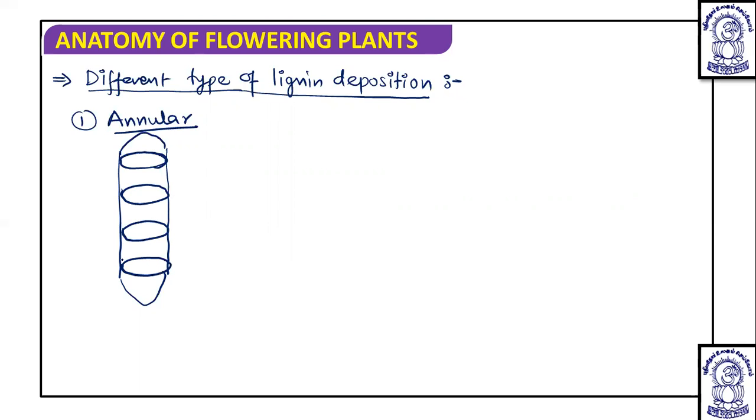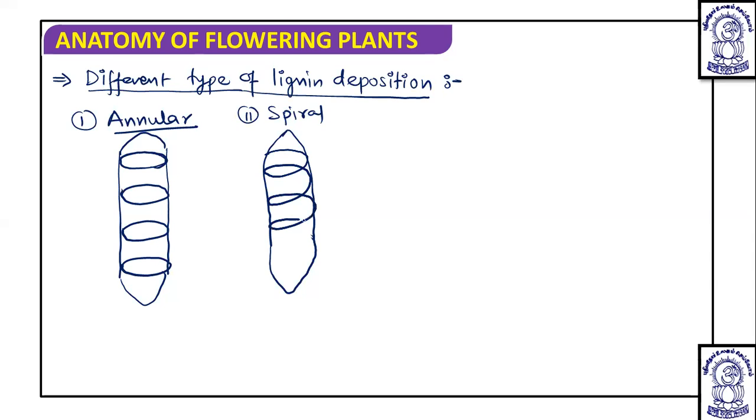This thickening at certain intervals is known as annular type of lignin thickening. And second is the spiral. If you can see this spiral type of thickening, then it is known as spiral.